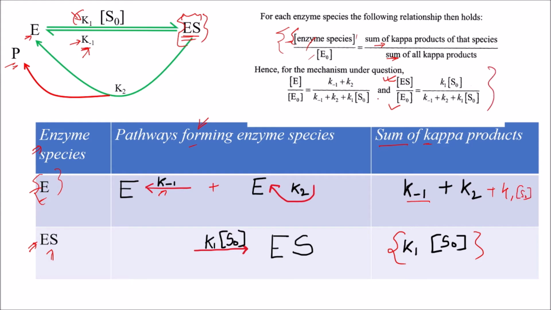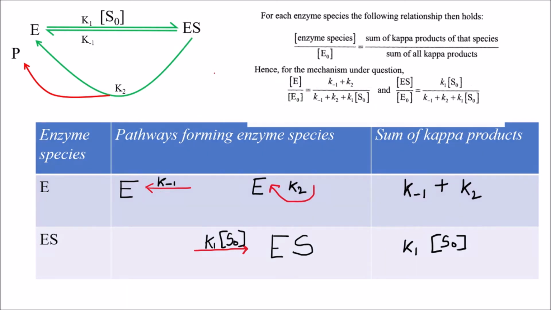Similarly for E naught, the same thing applies, so E divided by E naught will give you this relation. But we will not follow this one up, because it has not much significance when we talk about the rate-determining reaction of the enzyme kinetics.